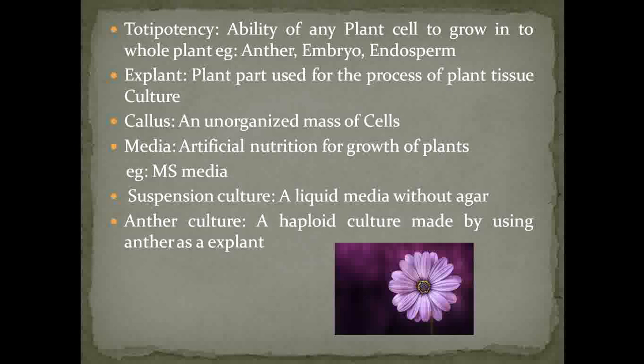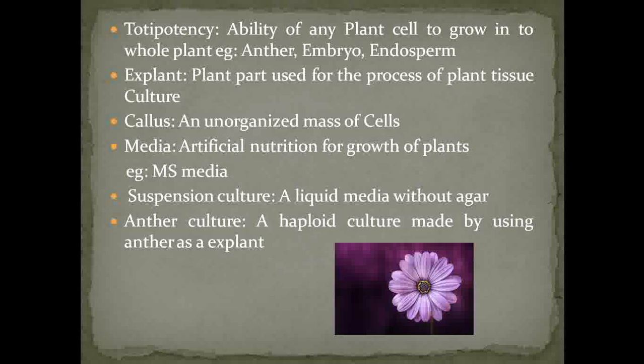Then the next term is the callus. Callus is an unorganized mass of cells. It means when we put the explant on the media for its further development, after some weeks the media shows the presence of a mass of cells. The mass of cells is without stem, without leaves, without roots. It is only a collection of cells. So that mass of cells in tissue culture is called a callus.